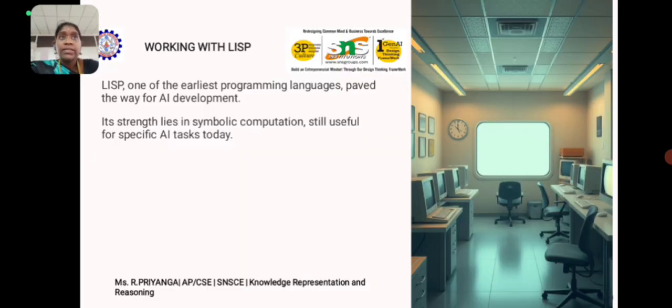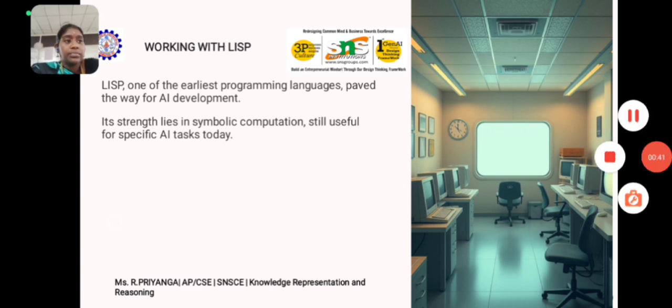Lisp is one of the oldest programming languages, developed in the late 1950s by John McCarthy. It was specifically created for symbolic computation, which means it can easily process symbols, logic and expressions, things that are very important in AI.